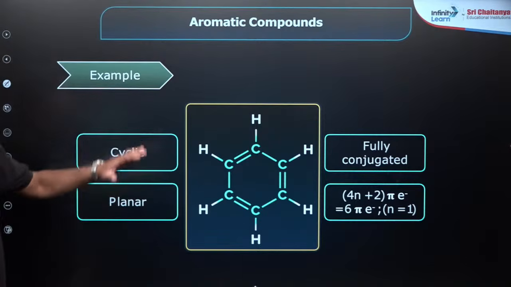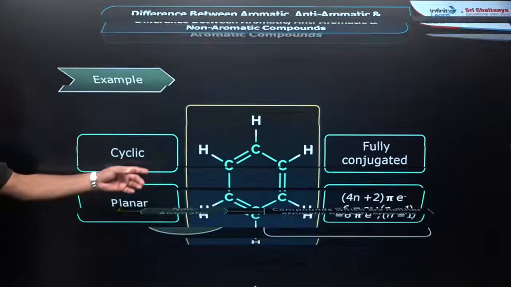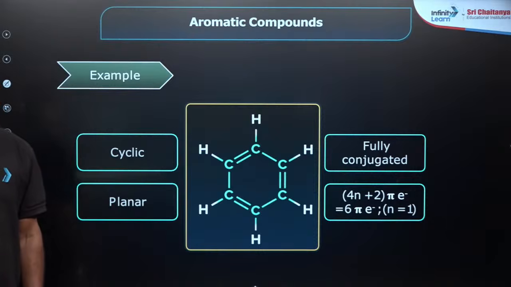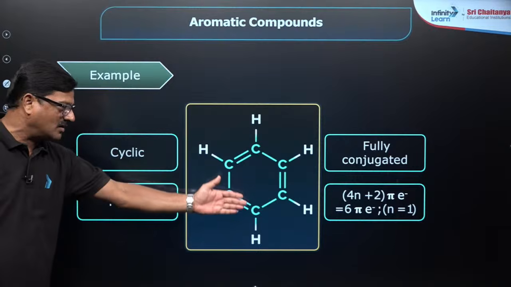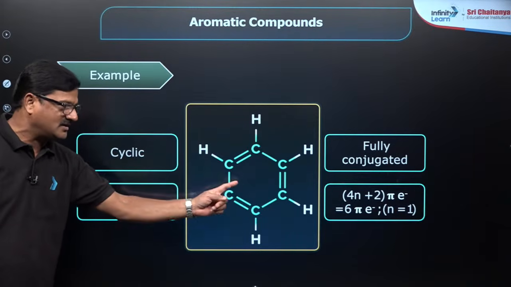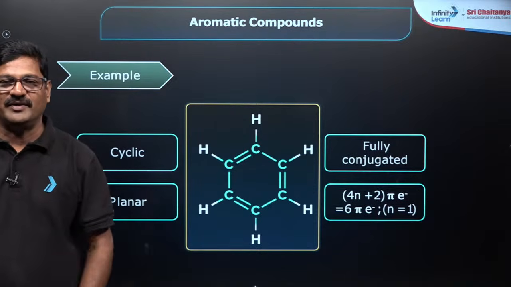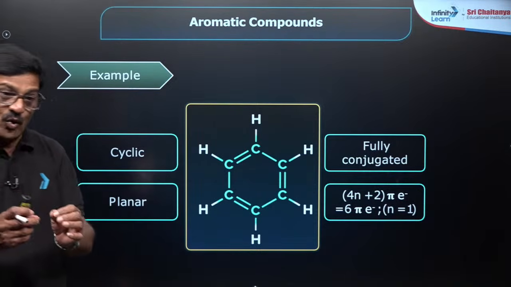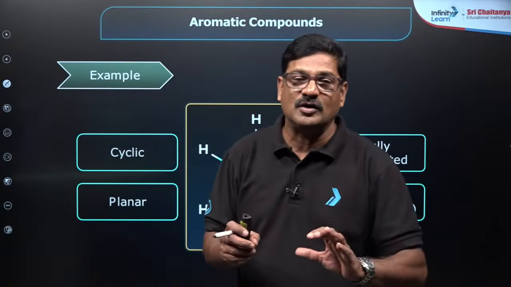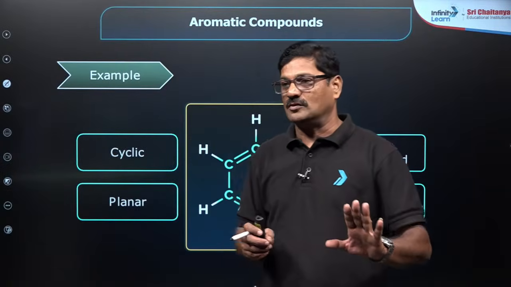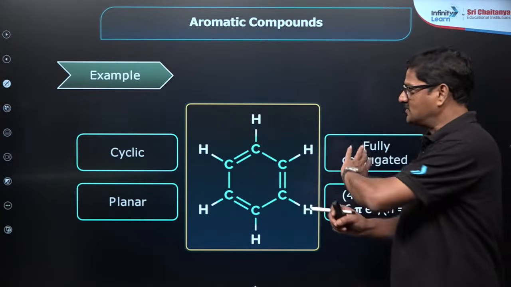For example, you see this is a benzene structure, and in this benzene structure, it is a cyclic system. All the atoms in the cyclic system are supposed to be sp2 hybridized. If a lone pair or negative charge comes inside the cycle, then you don't use the sp2 rule. It is a cyclic and planar system and it is fully conjugated.